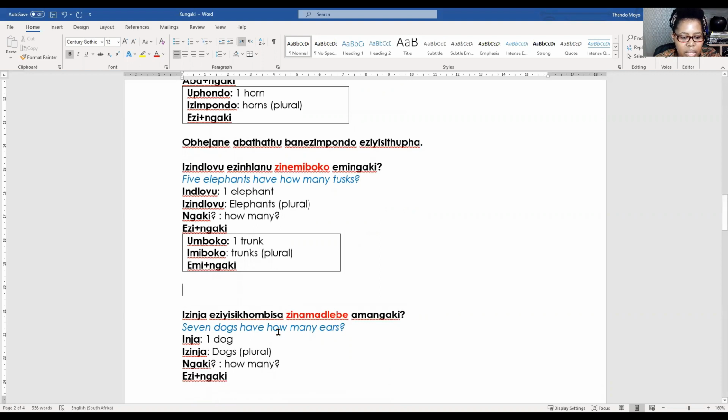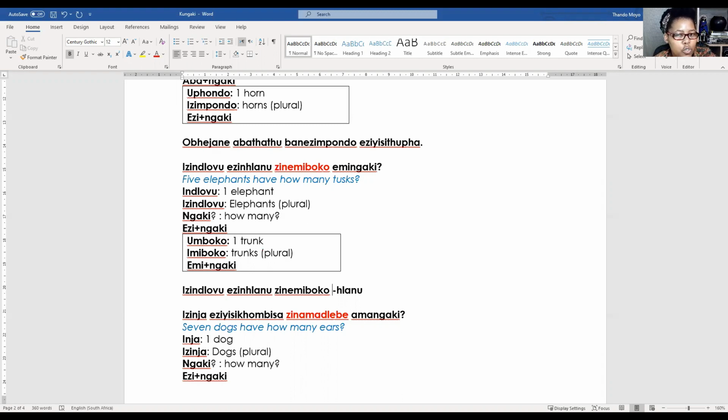Izindlovu ezinhlanu zinemiboko. And we said how many? Hlanu, right? Hlanu, that's the root of the number. Let's just put the root so that you see it. Now, we want to say has 5 chunks. So now let's go ahead and put it in.